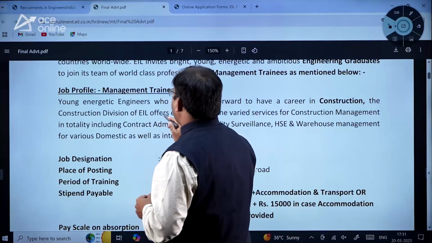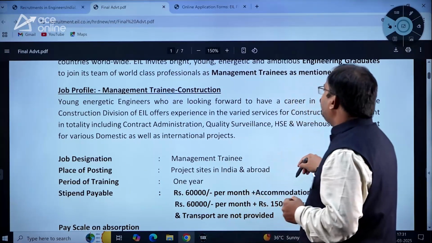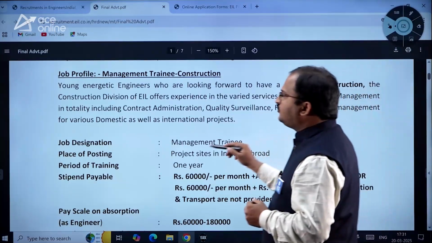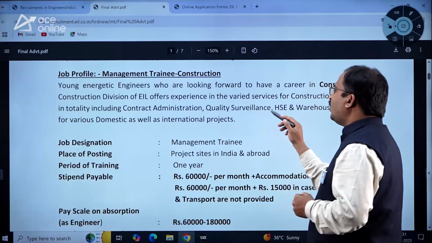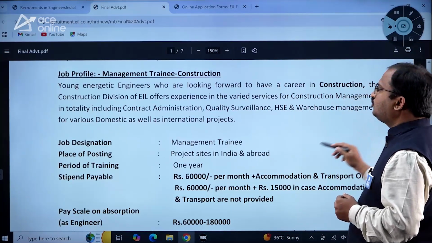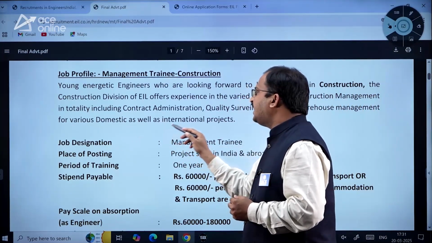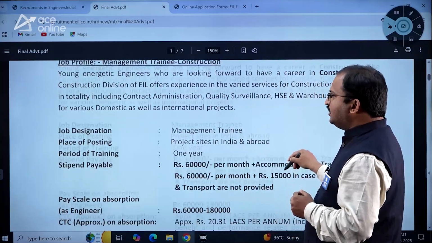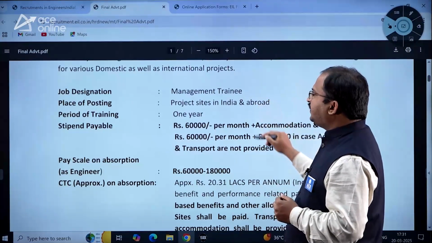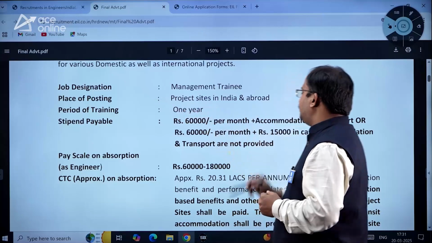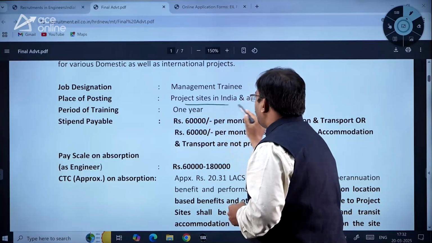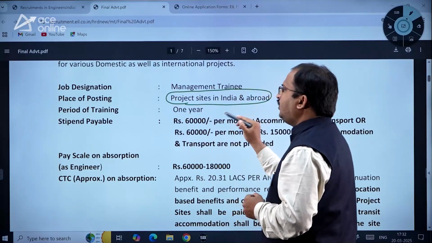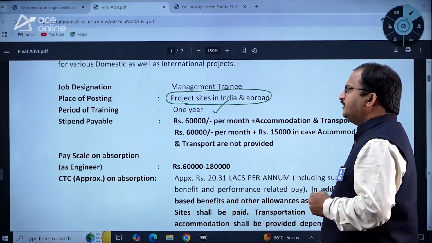The construction division of EIL offers experience in the varied services for construction management in totality, including contract administration, quality surveillance, HSE and warehouse management for various domestic as well as international projects. So job designation is management trainee here. Place of posting here is project sites in India and abroad. Period of training is 1 year.